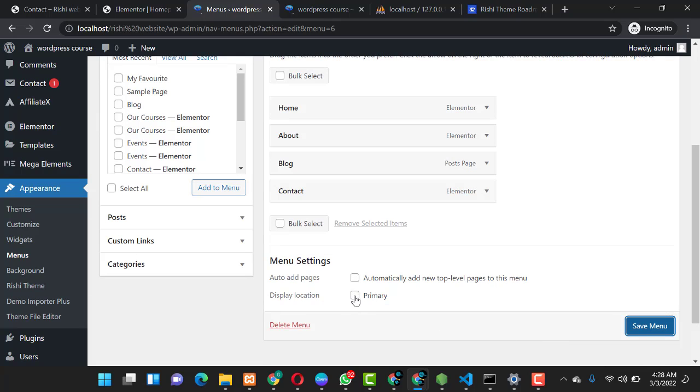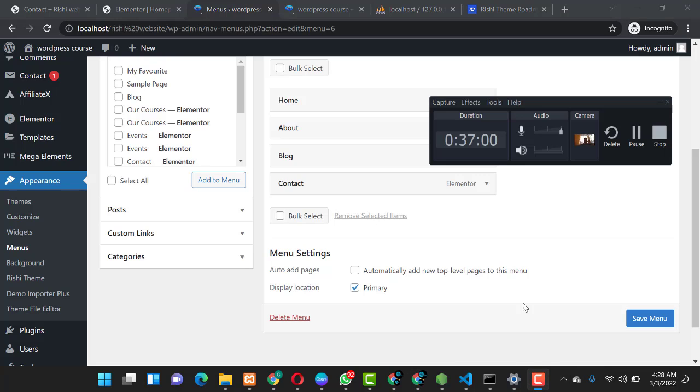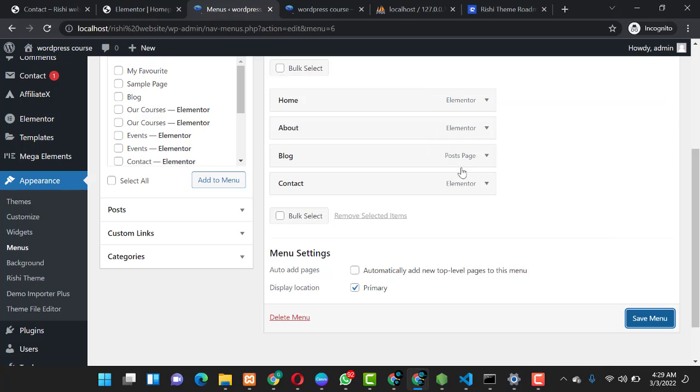So you can set it to be your primary menu over here, and then you click on save menu. So when you are choosing it to be the primary menu, it has to display over the header. Alright guys, so we have the home, the about, the blog, and the contact on our menu. So we have chosen it to be the primary, and you can save. When you choose any menu to become your primary menu, it shows on your header.